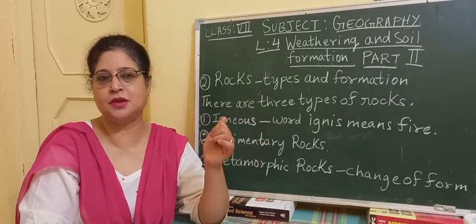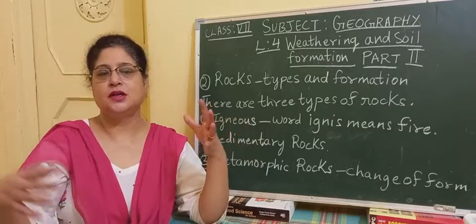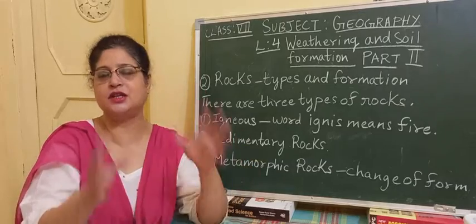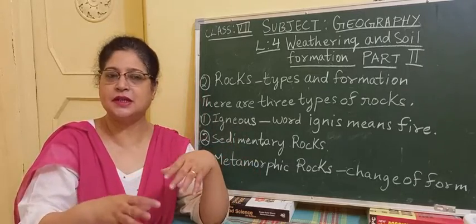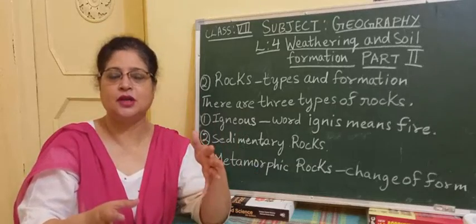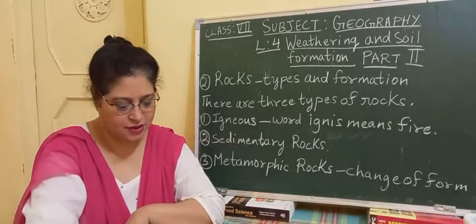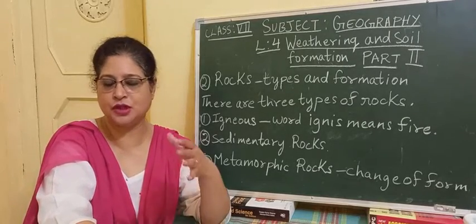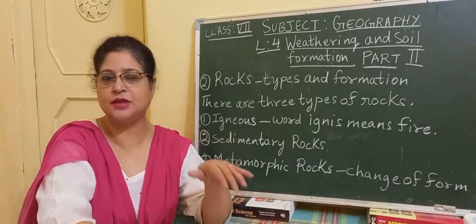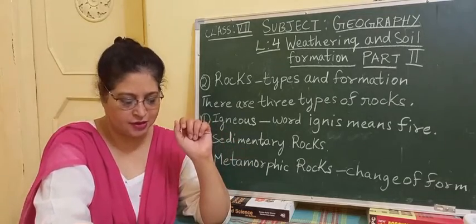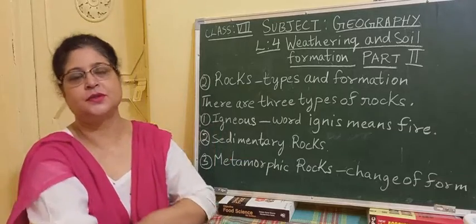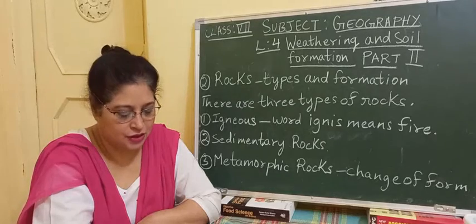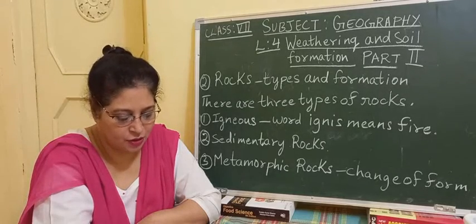Though they are igneous and sedimentary rocks, due to extreme pressure and temperature which they are subjected to, they change their physical, chemical properties and characteristics, and they become a new rock in the form of metamorphic rocks. They are formed due to tectonic movements. That is a movement that takes place inside the surface of the earth. So the changes are internal movements. It is formed due to tectonic movements, volcanic activity or heat and pressure.